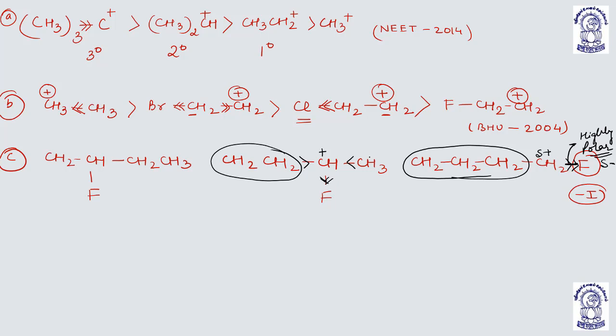This positively charged carbon is making a secondary carbocation, so it becomes more stable. So in comparison to this, this compound will be more stable. And here the fluorine will acquire the positive charge. Then again we have the same thing.